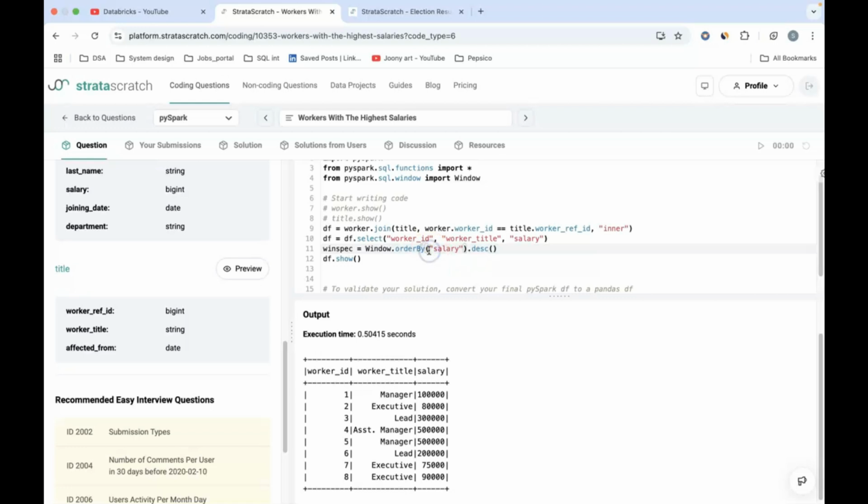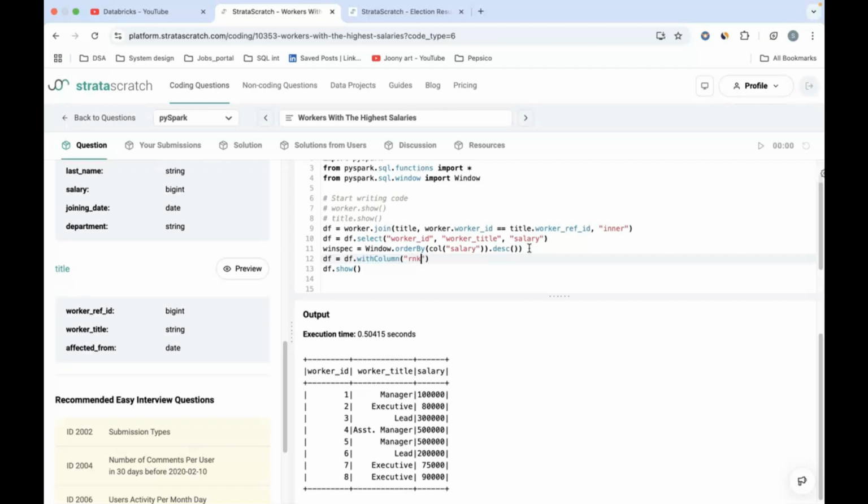So let me do one thing here. I will use the column operator itself to calculate this. So order by column salary in the descending order. So this is my window spec. Now I will go ahead and introduce another column called rank.